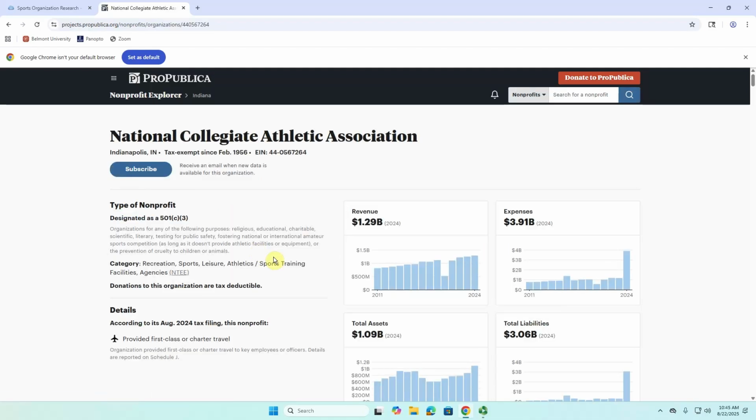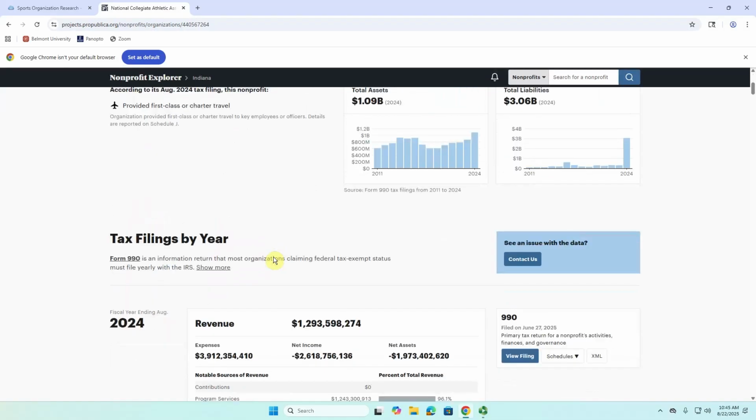And what it's going to provide right here is a bunch of financial information related to this nonprofit. All nonprofits are legally bound to fill out what's known as a 990 form, which is an annual tax form that requires them to disclose that information.